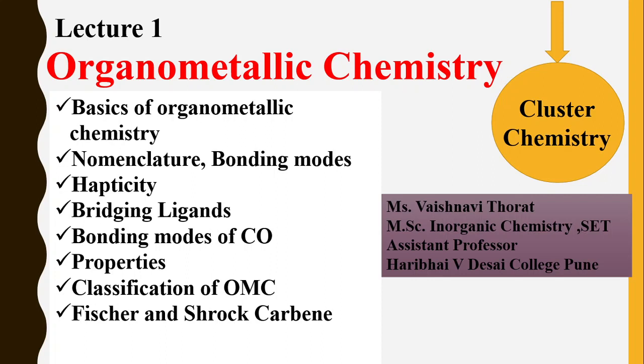Actually, this topic is very important for all the types of competitive exams in chemistry. So let's start with the basics of organometallic chemistry.